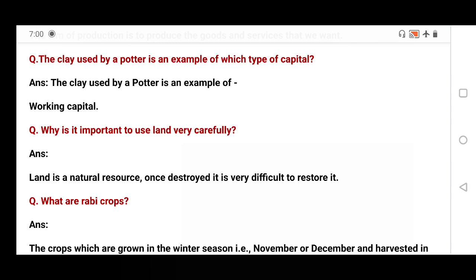Why? Because land is a natural resource. Already in 8th class you read about this. Land is a natural resource. Once destroyed, what does that mean? When it is degraded due to different types of mishandling, misuse, overuse and exploitation, then it is very difficult to restore it. That's why it is important to use land very carefully, because if land is degraded due to our mistakes, what type of mistakes? Misuse, overuse and exploitation, then it will be very difficult for us to restore it.